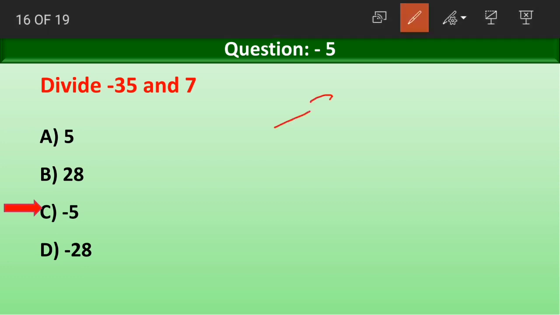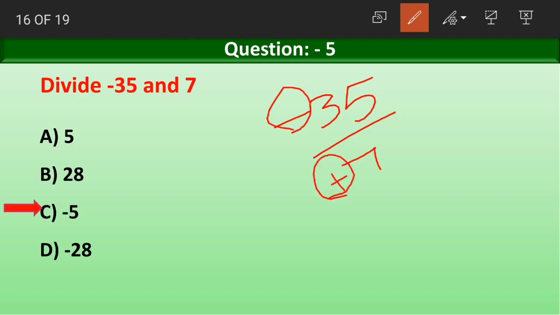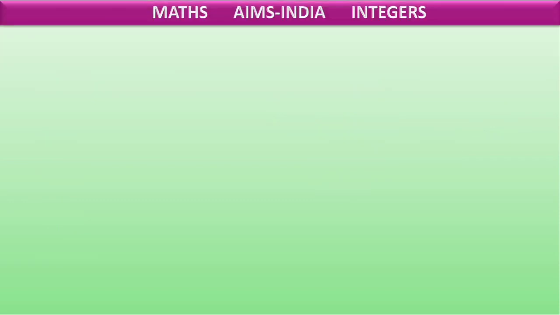How? If we write minus 35 divided by 7, first let us look at the signs. One is negative and the other is positive. When the signs are different, in case of multiplication and division, the result will be negative. The result will be negative. And coming to the absolute values, we know that 7 5s are 35. So the answer is minus 5. Understood? As the signs of both the integers are different, the result is having a negative sign.